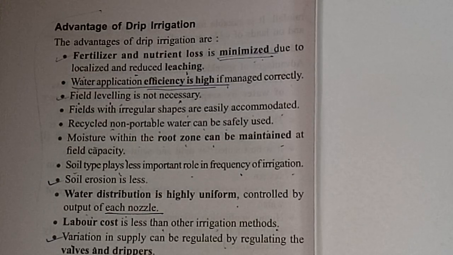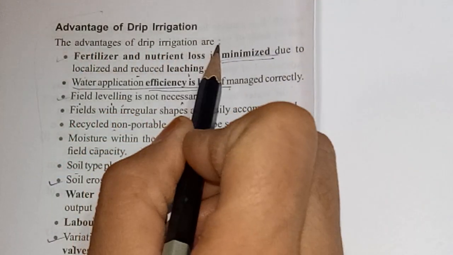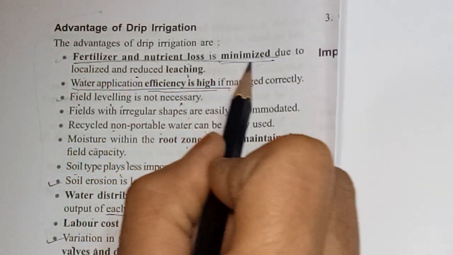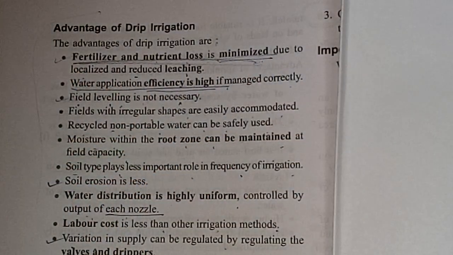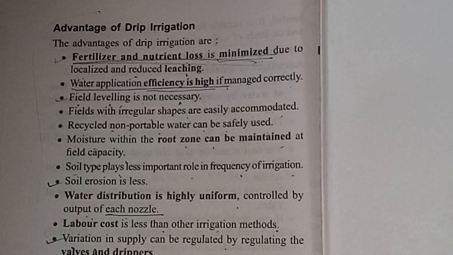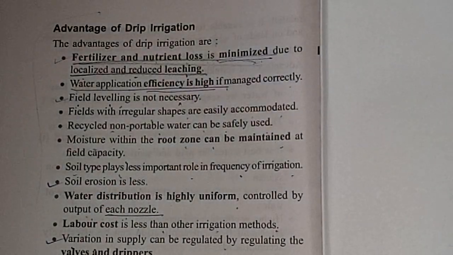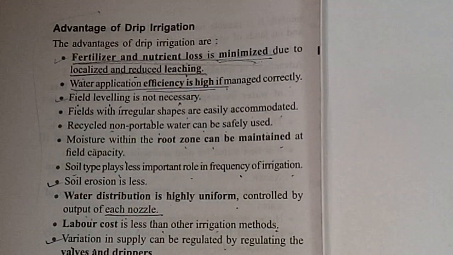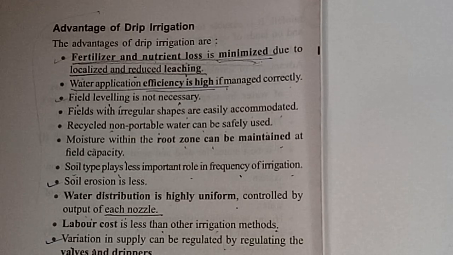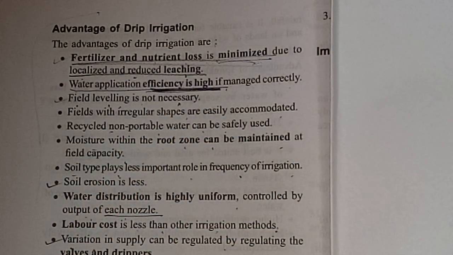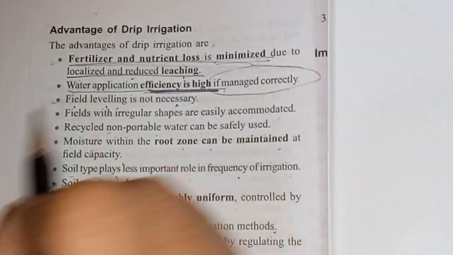Now see advantages of drip irrigation. The advantages of drip irrigation are fertilizer and nutrient loss is minimized. You have to underline that it minimizes the fertilizer and nutrient loss due to localized and reduced leaching. So because they are localized and reduce leaching, that's why there is less use of fertilizer and nutrient. Water application efficiency is high. You have to underline water application efficiency is high if managed correctly. If they are managed correctly, then only it is possible.